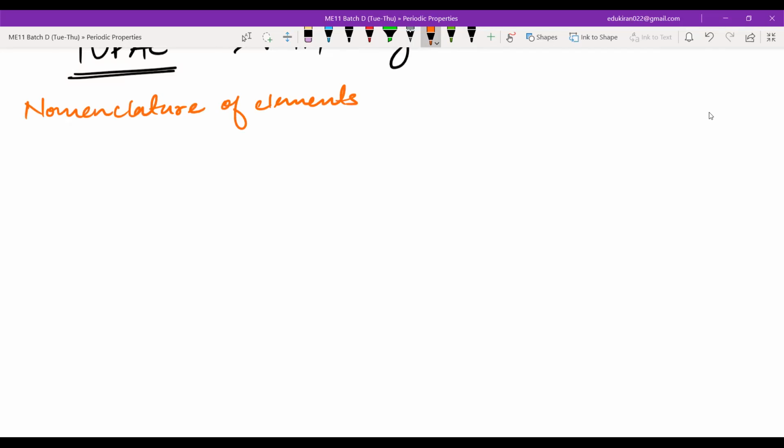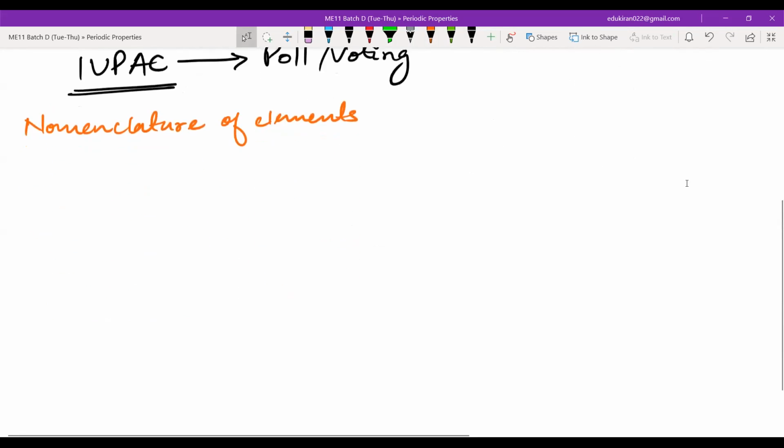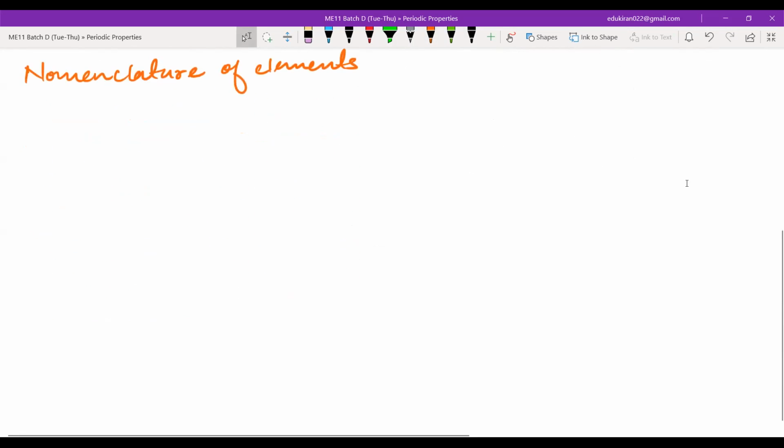Now, if you see the periodic table, all of these elements have already been given names. Till 118, the elements that we have in the periodic table have already been given the right name, and 104 was voted by the group as Rutherfordium. Americans were having a heavy hand. Soviet was almost cracking down. That is why most of the people said that we will support USA because it was emerging to be the world's most powerful country.